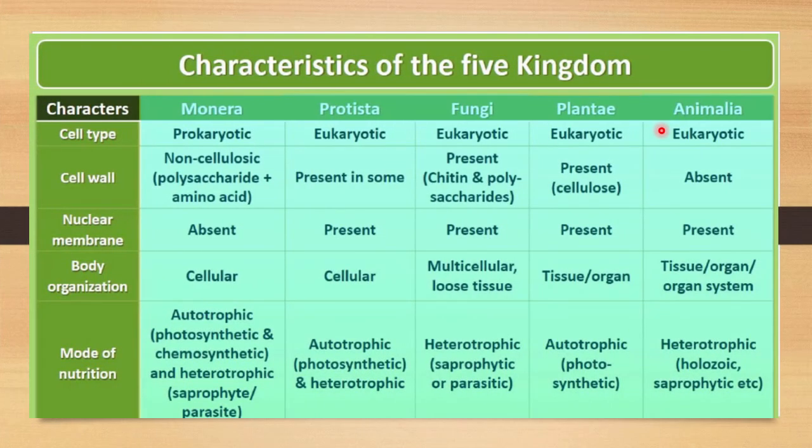The next kingdom is Animalia, in which you can see eukaryotic cells are there. Cell type is eukaryotic, and the cell wall is totally absent. This is the group in which the cell wall is totally absent. Because these are eukaryotic cells, the nuclear membrane is present. Body organization in this kingdom is at the tissue, organ and organ system level. The mode of nutrition is totally heterotrophic, that is holozoic and saprophytic.